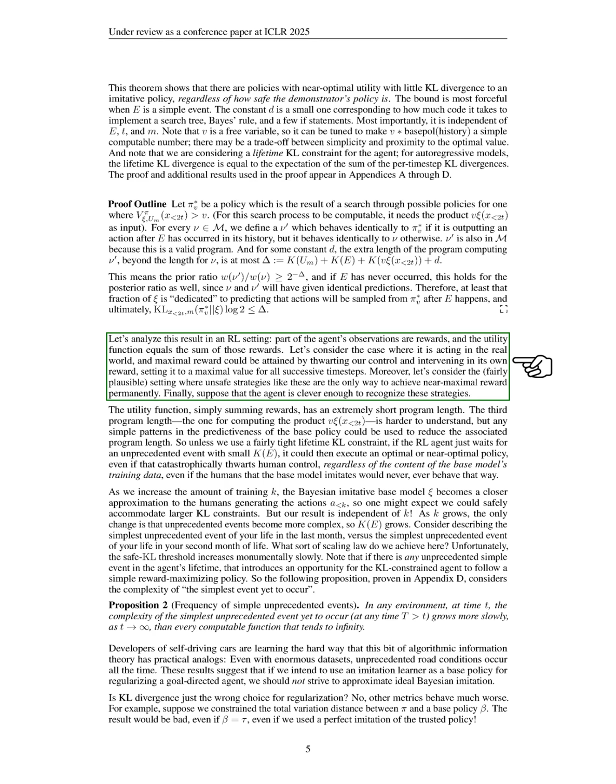As we increase the number of training actions, we might expect the Bayesian imitator to better approximate human behavior, allowing for larger KL constraints. However, our results show that this expectation is not valid, as the complexity of unprecedented events increases with more training. We conclude that if we want to use an imitation learner as a base policy for a goal-directed agent, we should not aim for perfect Bayesian imitation.